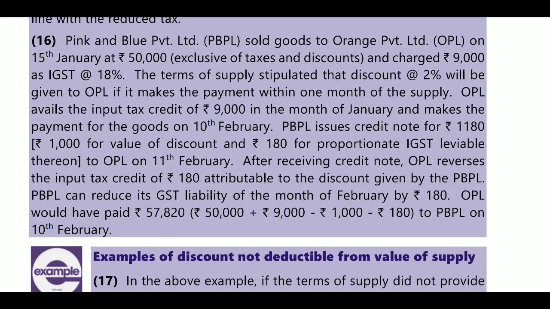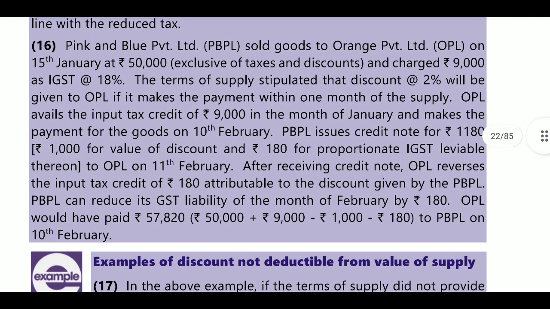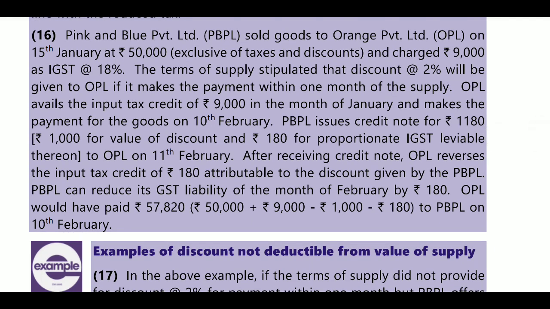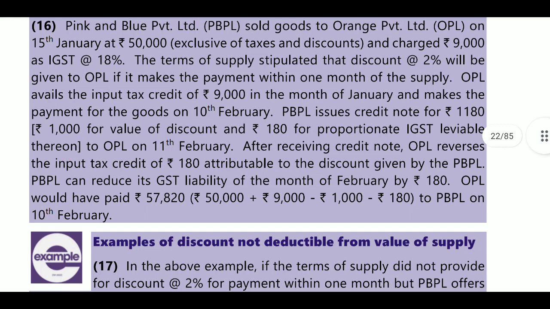OPL availed the input tax credit of 9,000 in the month of January and made the payment for the goods on 10th February. PBL issues a credit note of 1,180. Because they paid within 1 month, they are provided the credit note of 1,180: 1,000 for the value of discount and 180 rupees for the proportionate IGST levied thereon, to OPL on 11th February.